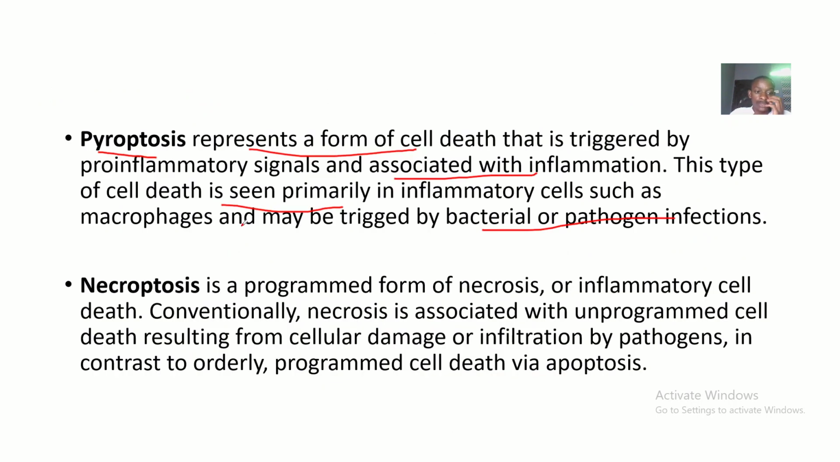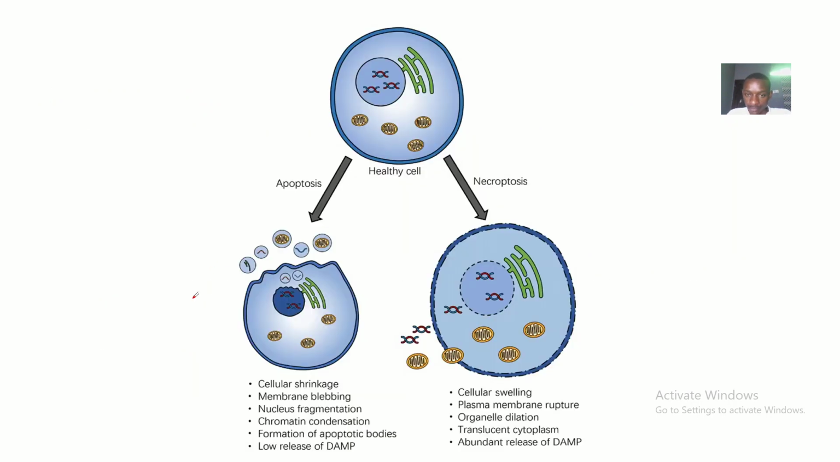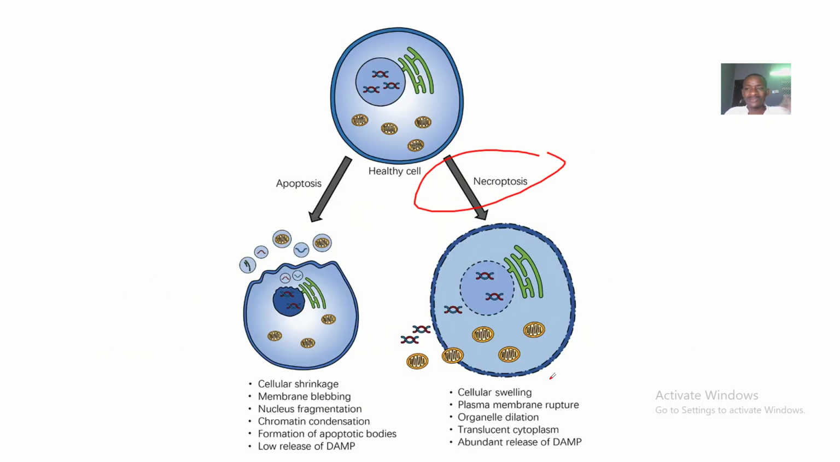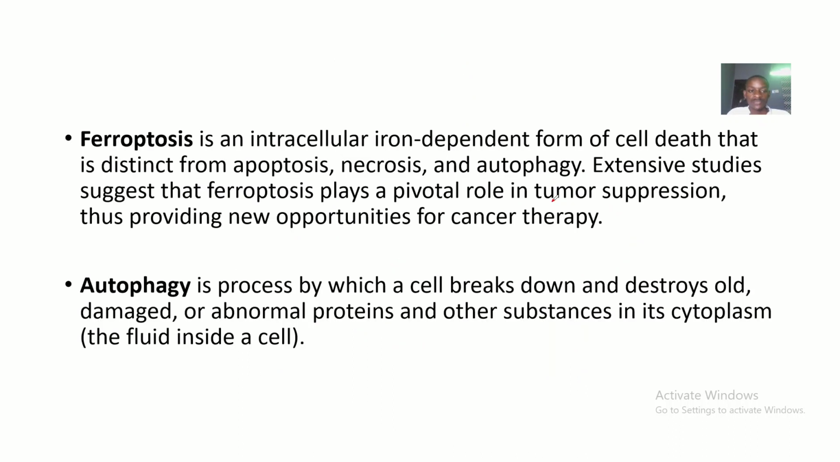So moving on to the next one, we have necroptosis. Yep, I have necroptosis here. Necroptosis is a programmed form of necrosis, or inflammatory cell death. Conventionally, necrosis is associated with unprogrammed cell death resulting from cellular damage or infiltration by pathogens, in contrast to orderly programmed cell death via apoptosis, right? So necroptosis is like necrosis, but due to inflammation. That's understood. Let's move to the next.